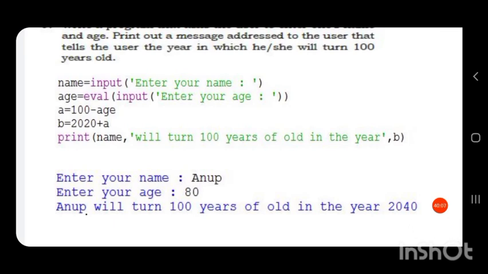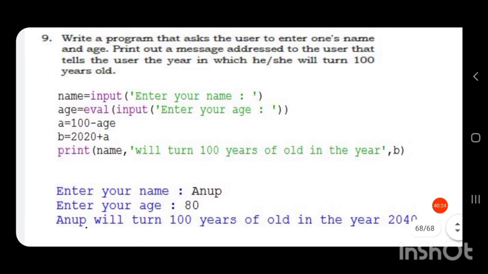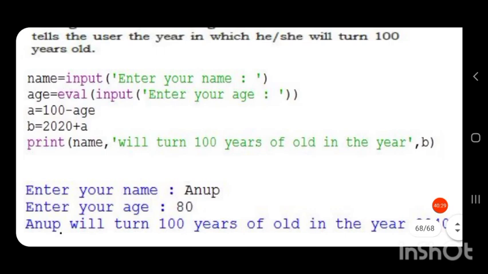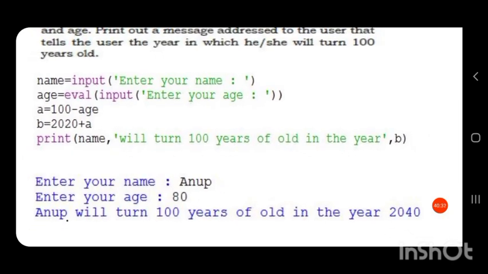Now the current year is 2020, so which year will we become 100 years old? So 2020 plus how many years are required to become 100, that is, 2020 plus A. If I am 99 years old, then A is equal to 100 minus 99, that is 1. So B is equal to 2020 plus 1, that is, in 2021 I will become 100 years old.